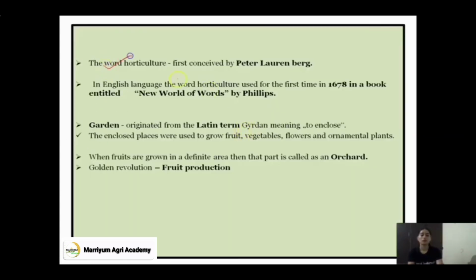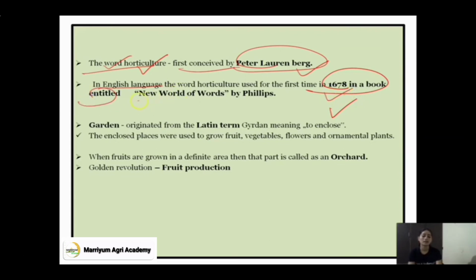Again, if we talk about the word horticulture, it was first conceived by Peter Laurenberg. Peter Laurenberg was the person who conceived the word horticulture, and in the English language it first came into existence in 1678, in the book named New World of Words by Phillips. In this book it first appeared in 1678.